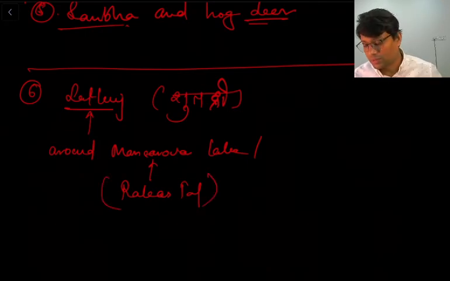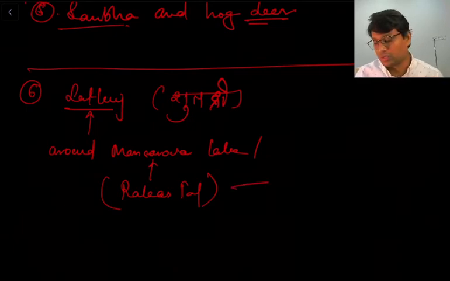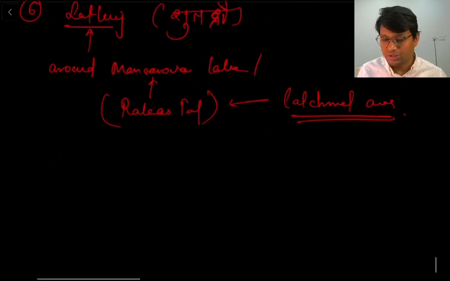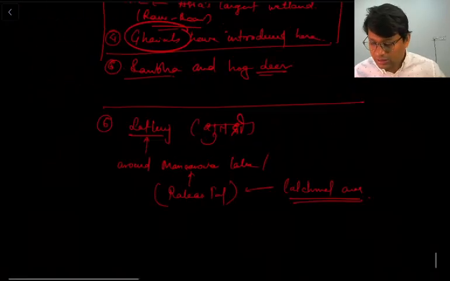It is said that earlier Satluj River used to originate from the Mansarovar Lake itself, but because of some tectonic changes, the origin point of Satluj River has changed, and now it originates near the Rakastal, in the catchment area of Rakastal. So this is important. If you see the catchment area of Rakastal, that feeds the Satluj River. Fine. Now Satluj River is, let us see Satluj River.